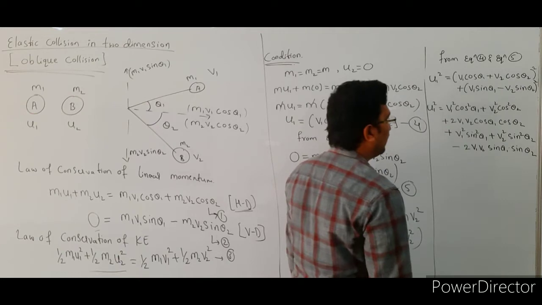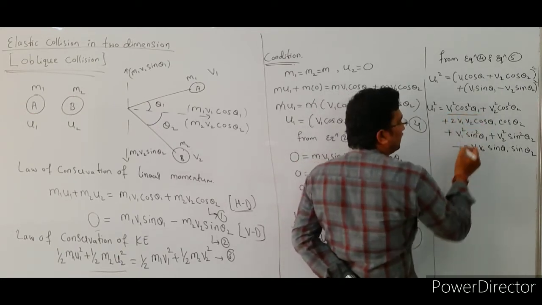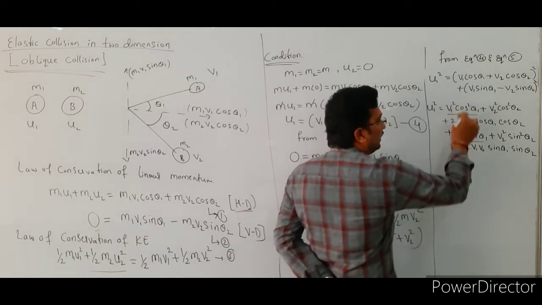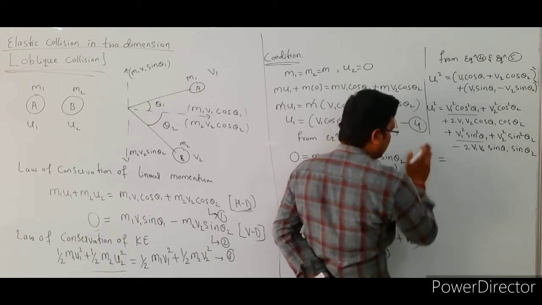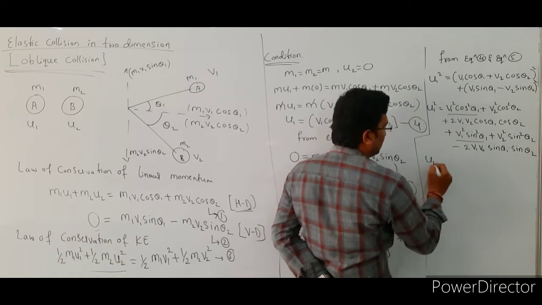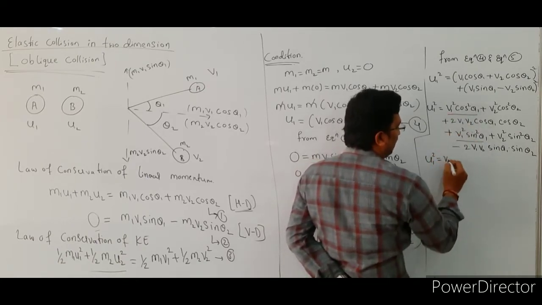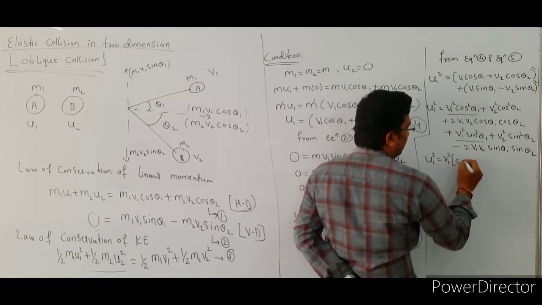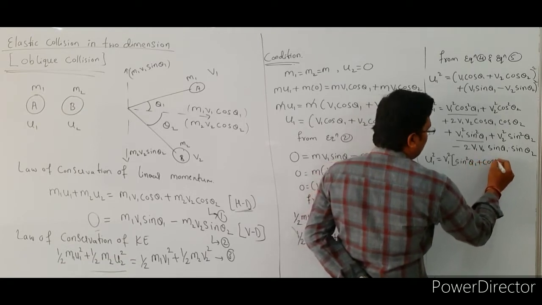Okay, so afterwards we are going to rearrange the equation. This is v1 cos square theta 1 and this is v1 sin square theta 1. So in this one we are taking v1 common. So in LHS side, that is u1 square equal to, so here take v1 square common, so then the equation becomes sin square theta 1 plus cos square theta 1, right.